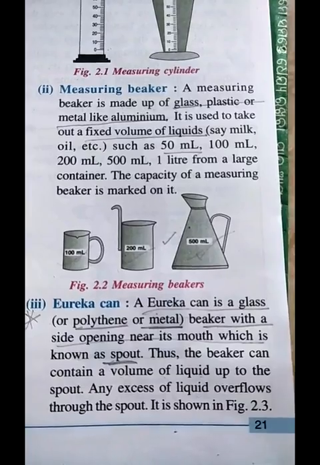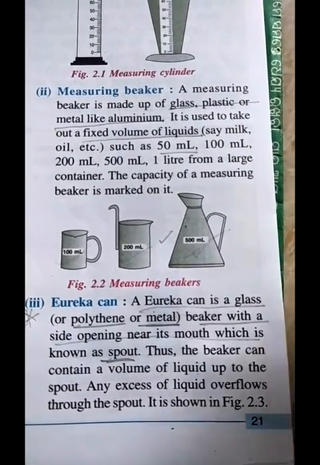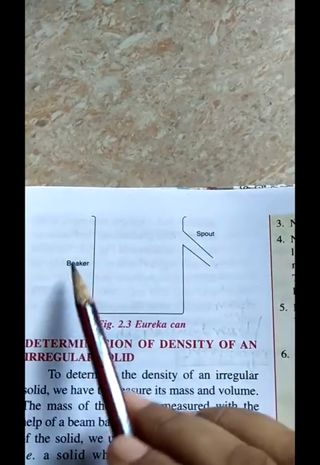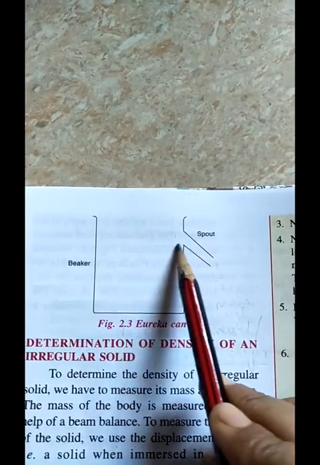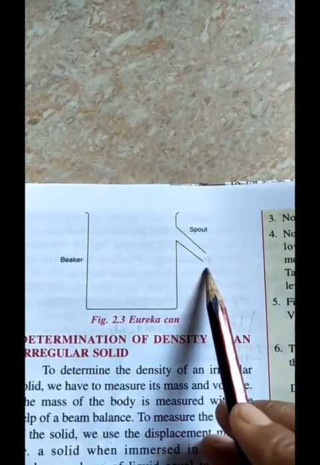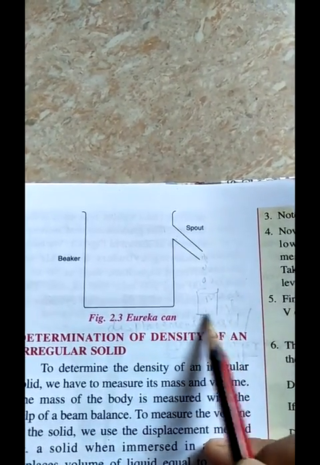The beaker can contain a volume of liquid up to the spout. Any excess of liquid overflows through the spout. Let's see the diagram. So this is a Eureka can, this is the beaker and this is the spout. The water will be up to this level only and excess water will drip out of the spout, which will be collected with the help of the measuring cylinder.